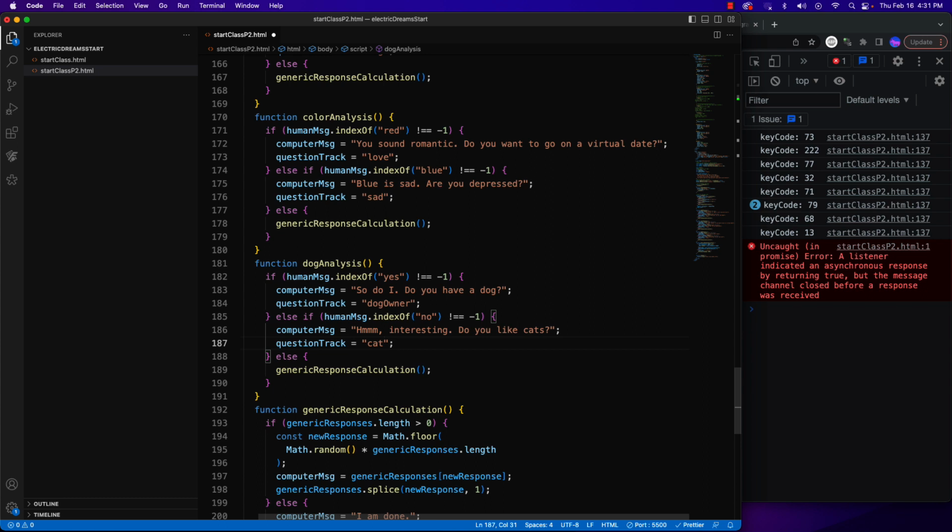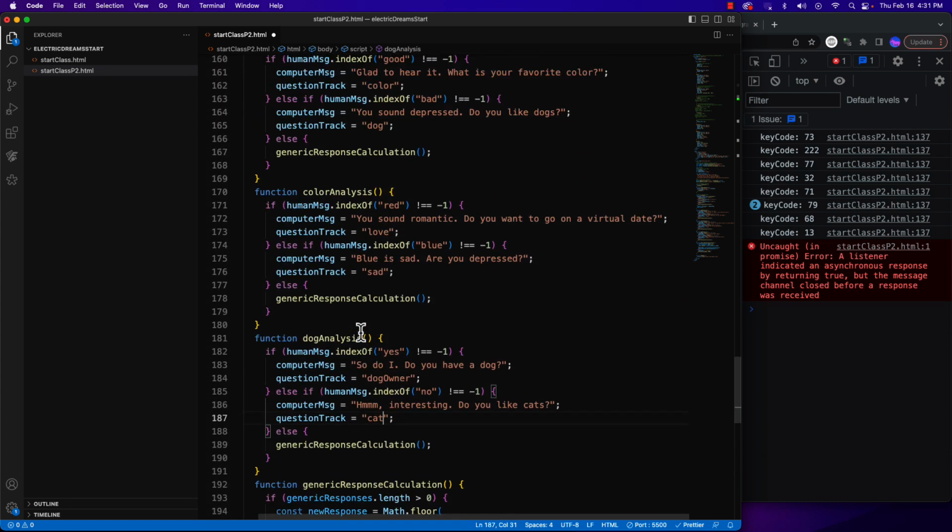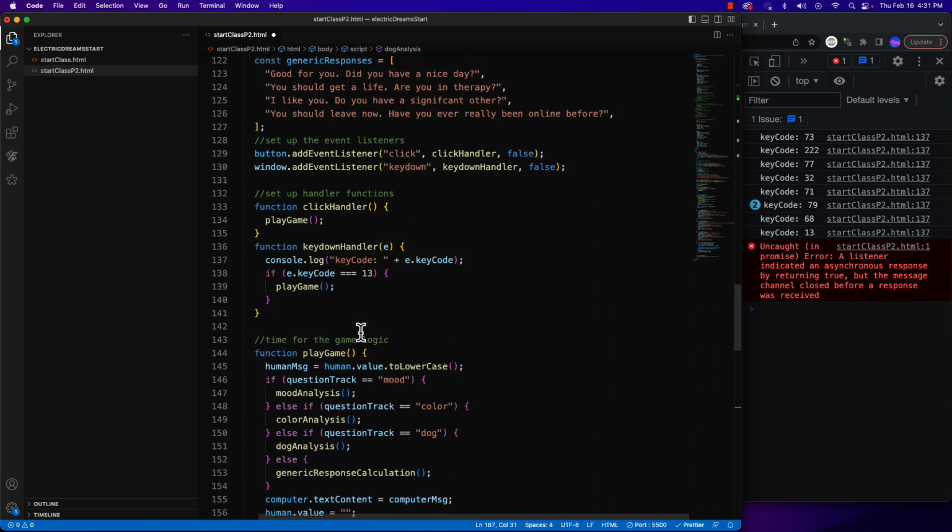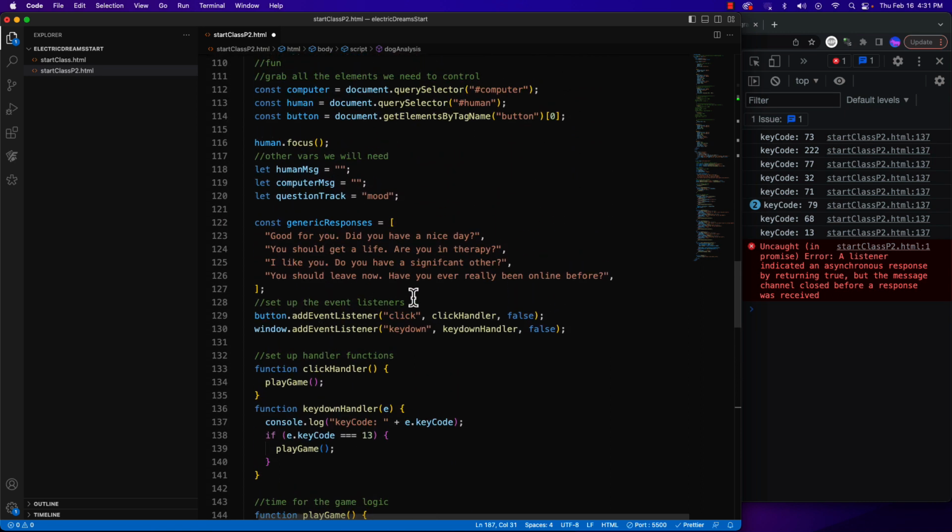So we have these different tracks, and if you ask these questions, do you have a dog? Yes or no. Do you like cats? Yes or no. Now, if they answer maybe, well, you could have one more possible track and flow chart out. So you have 3 options plus generic on each one if you wanted, yes, no, maybe. Or you just hope that people will be more straightforward and just do yes and no. You can build more generic responses in with it. So we have a couple, but you could have lots of generic responses. So then they really start to get kind of weirded out with what you're doing.